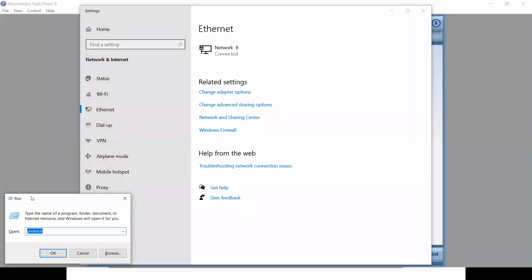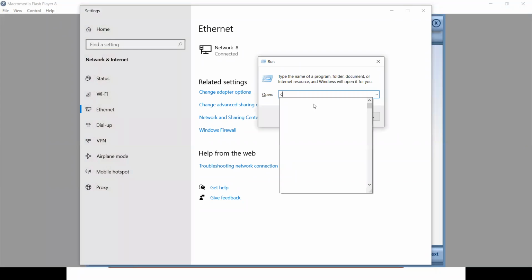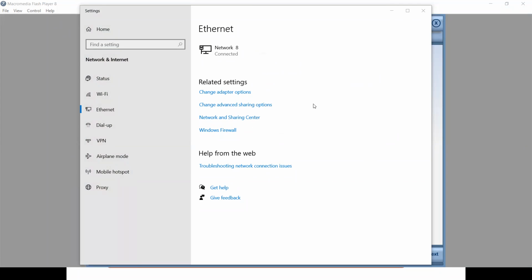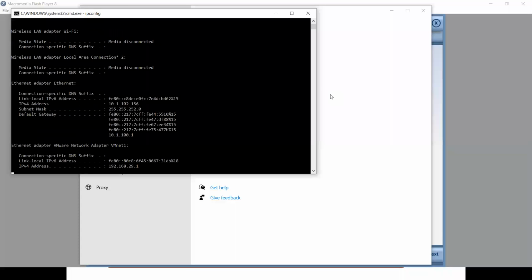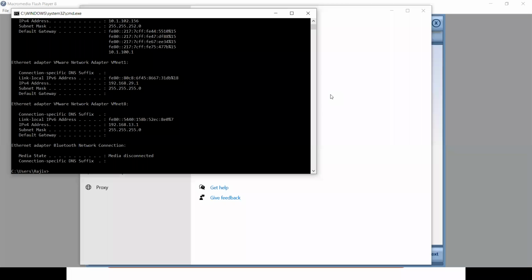Press Windows R, then type CMD here. Once the command prompt is open, type the ipconfig command. Okay, just press enter. Sorry, the spelling is ipconfig. So when you click on ipconfig, have a look. Two addresses are there.